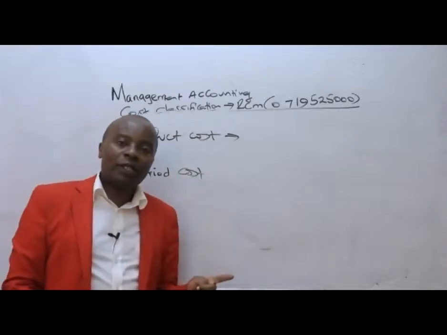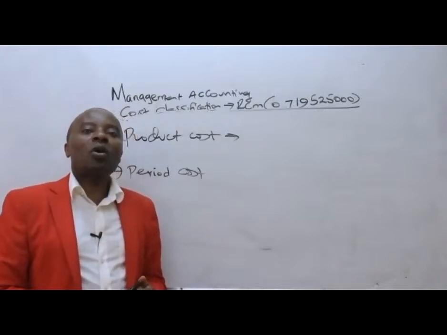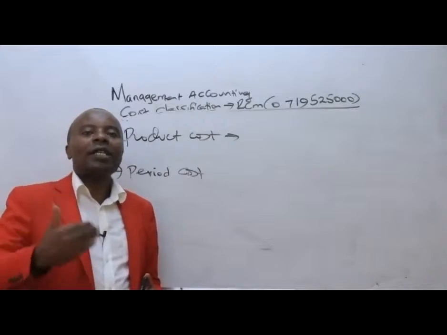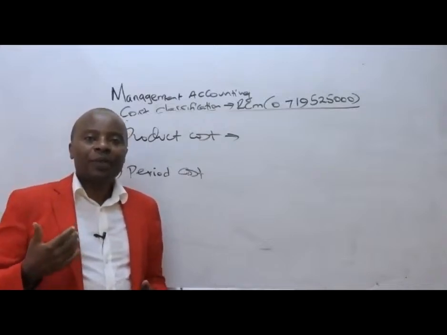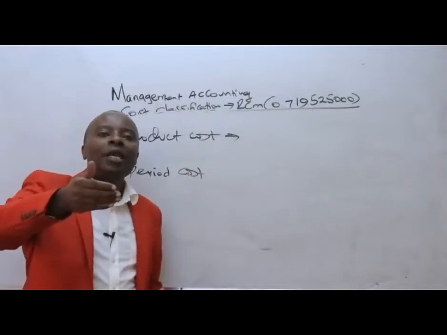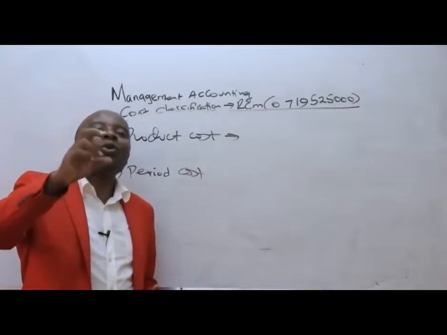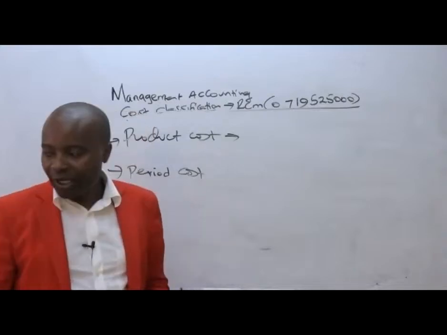These are those costs that are uncontrollable. Ladies and gentlemen, these are those costs, whether you like it or not, they have to be incurred because they are time-based. For example, salary is paid on a monthly basis, rent paid on a monthly basis. They do not have any direct association to our inventory.